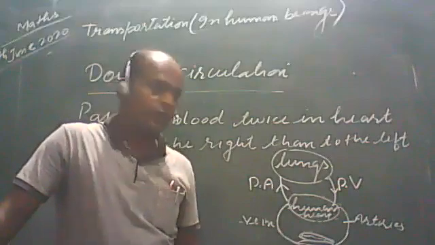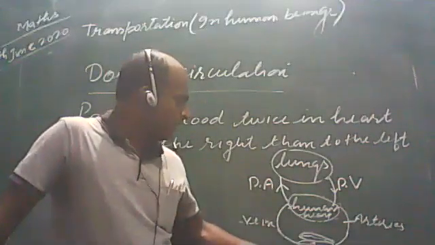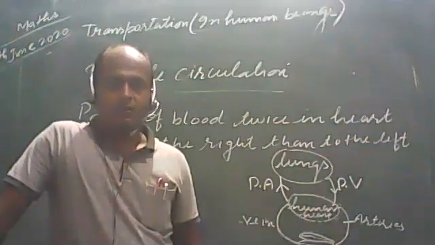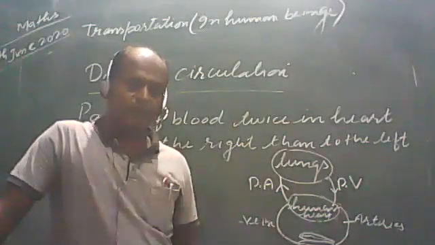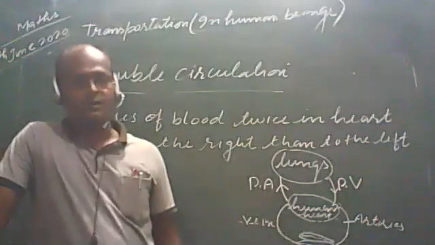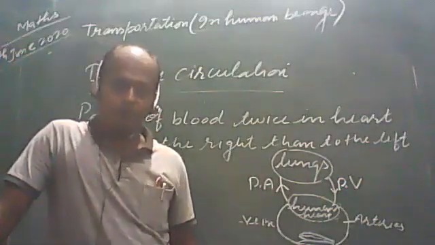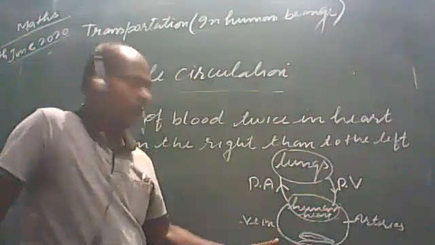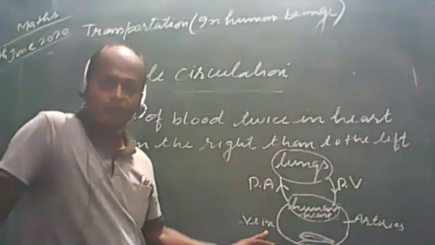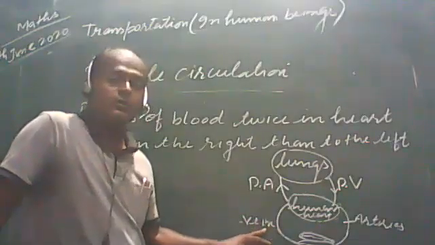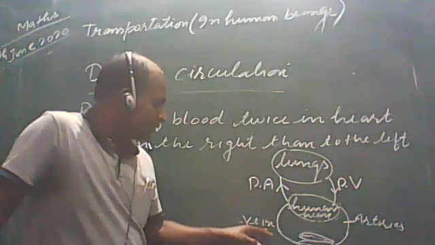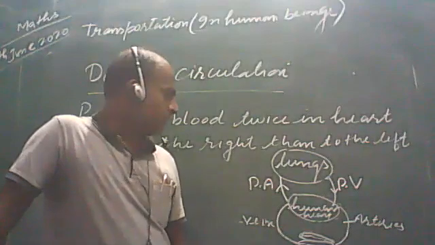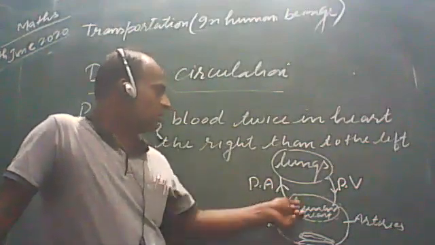After that, when the oxygen is utilized in various activities, there is an abundance of carbon dioxide in the blood, and at that time the blood becomes impure. In this situation, these capillaries join again to form the veins. And we know, in lower classes we have studied that the function of these veins is to carry the deoxygenated blood from different parts of the body to the human heart.